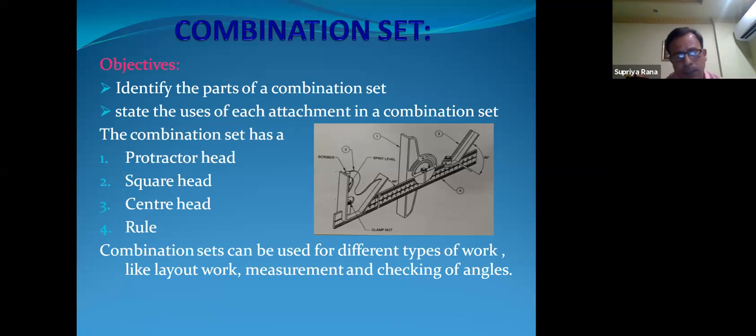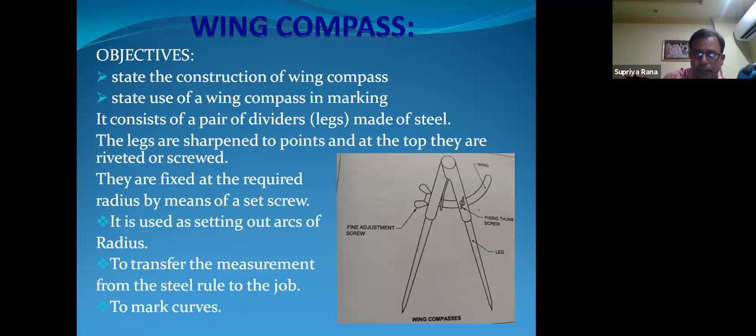By this combination set we can work on the job instead of the tri-square or the bevel square. So the combination set is very important for our carpentry trade as well as the woodworking trade.